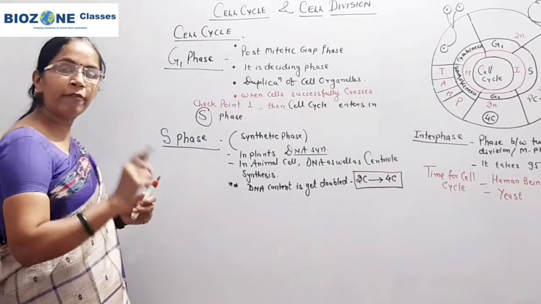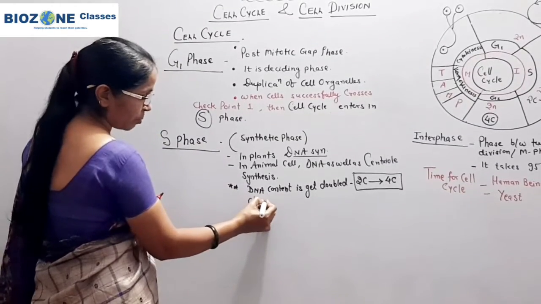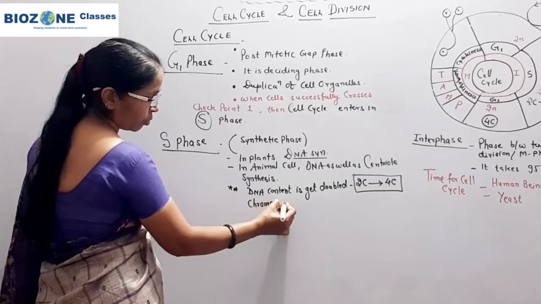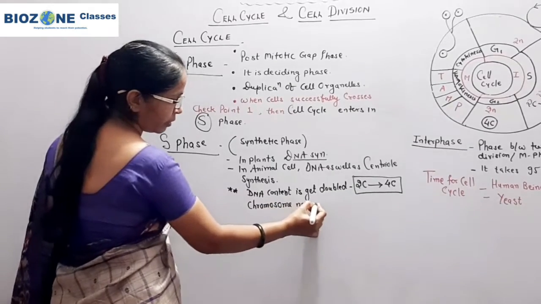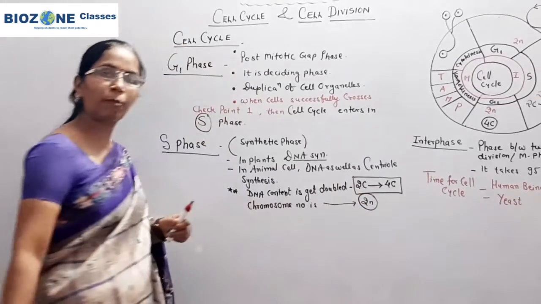But it never affects the number of chromosomes. Chromosome number in S phase is always diploid if the cell is diploid.